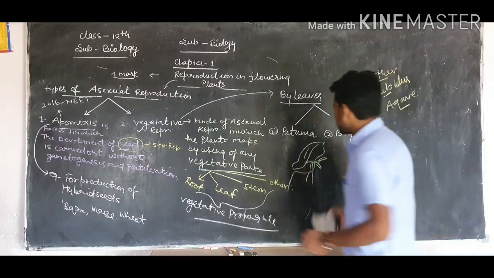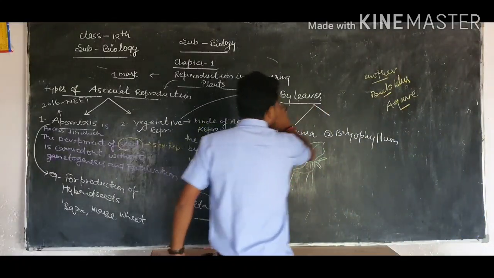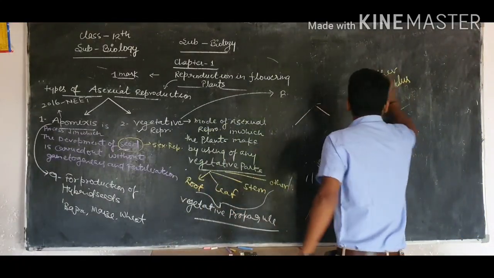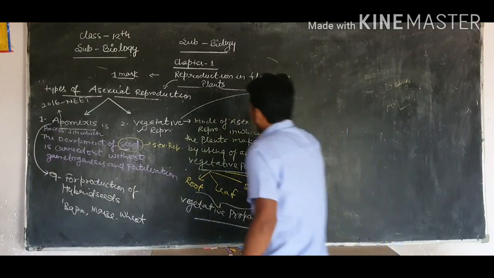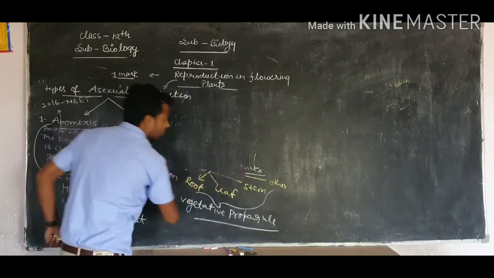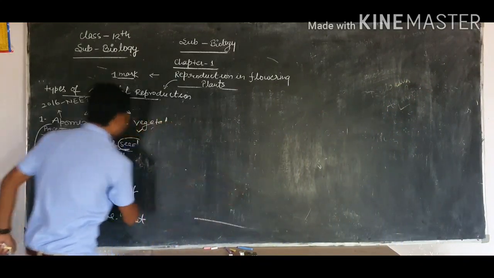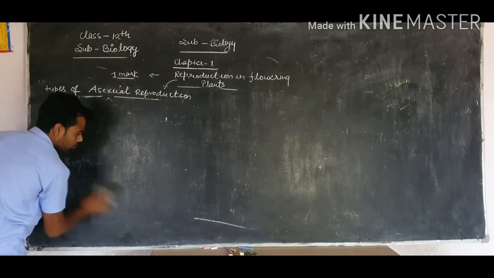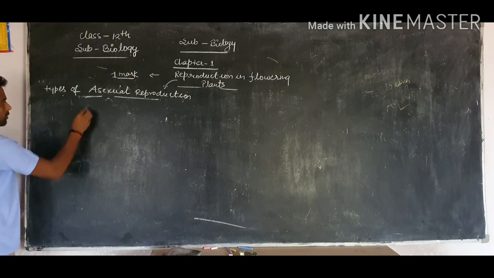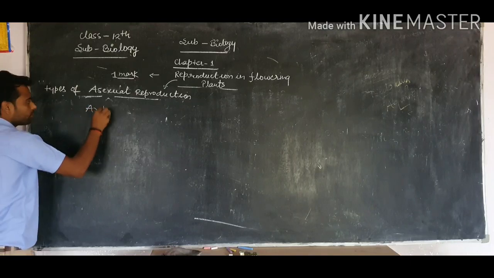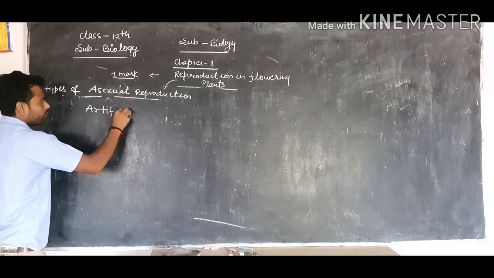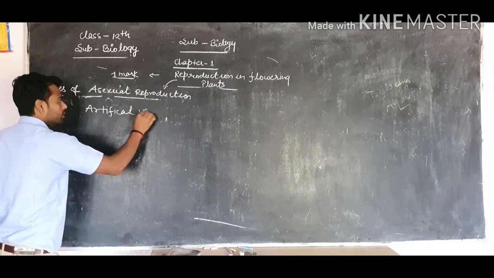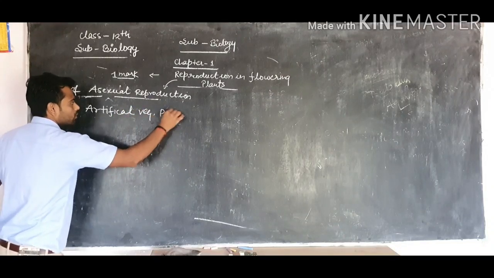And now the last point of this topic is artificial vegetative propagation. Next kind of propagation is artificial vegetative propagation.